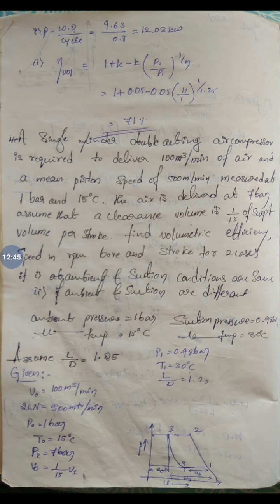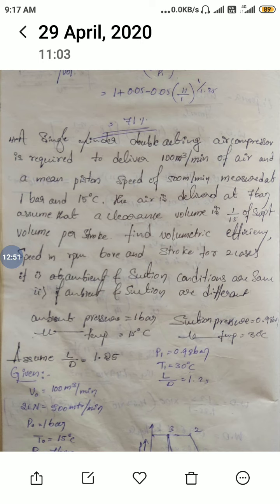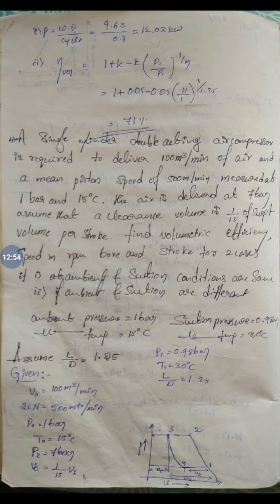So this is one problem based on the clearance model. Similarly, next we are going to solve one more problem. He has given that a single cylinder double acting air compressor, meaning the air is acting on both the sides of the compressor, is delivering 100 meter cube per minute of air at a mean piston speed of 500 meter per minute. He has given the piston speed here.